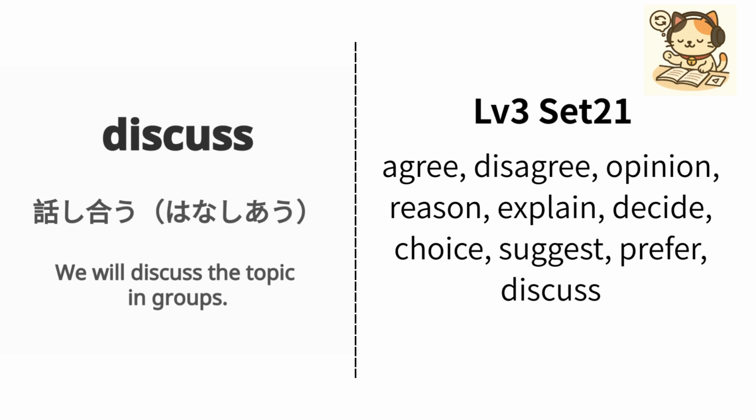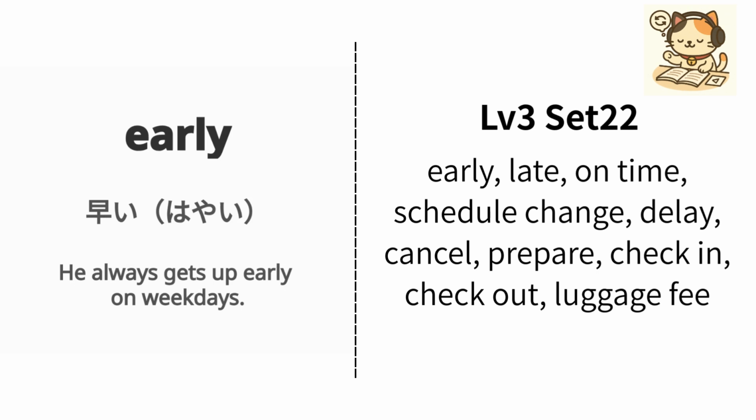English is discuss. Japanese is 話し合う. Example, we will discuss the topic in groups. 私たちはグループでその話題を話し合います. Repeat, discuss, discuss.